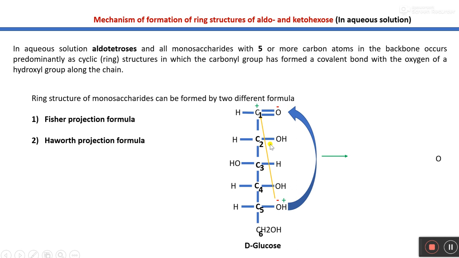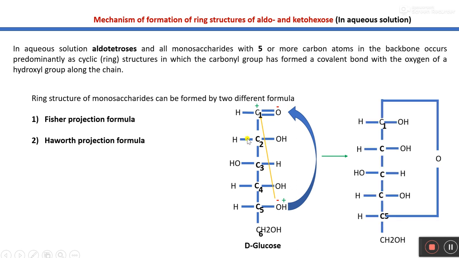A monosaccharide often switches from acyclic form to cyclic form through a nucleophilic addition reaction between the carbonyl group and one of the hydroxyl groups in the same molecule, right? And this reaction generally creates a ring structure of carbon atoms closed by one bridging oxygen atom. So it is like this.